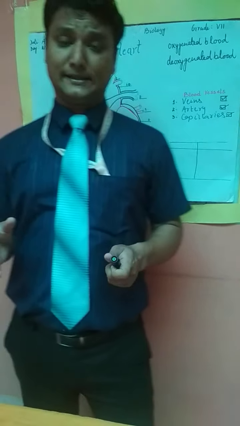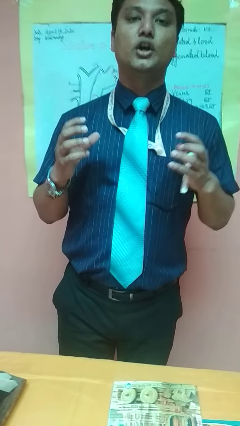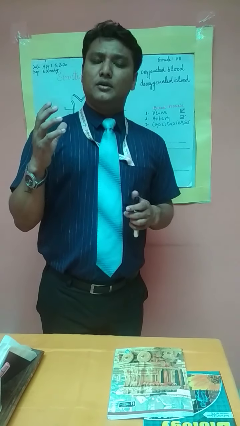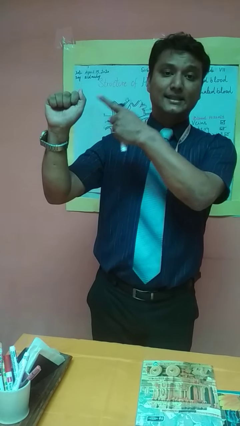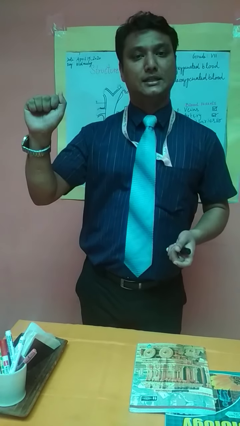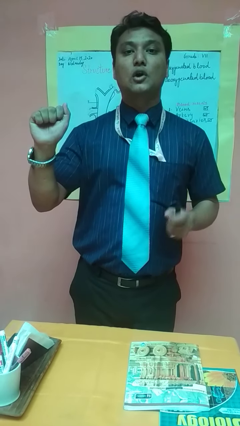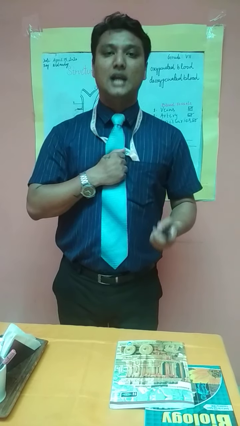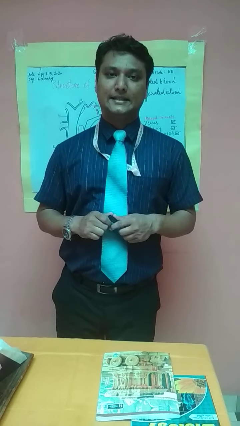Now in your lower classes, you might have heard the word heart, the pumping organ of your human body. What could be the size of this pumping organ? When you make a fist, this is equivalent to the size of your heart. The heart is a conical and muscular structure, made up of special muscles called cardiac muscle. The heart lies just here in between the two lungs in the chest cavity, tilted towards the left side.